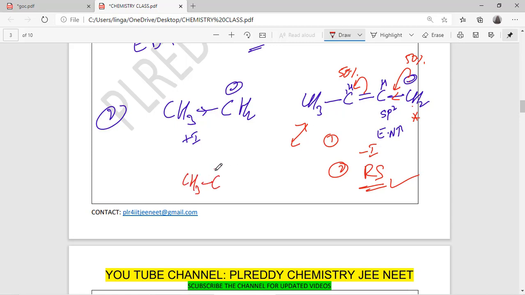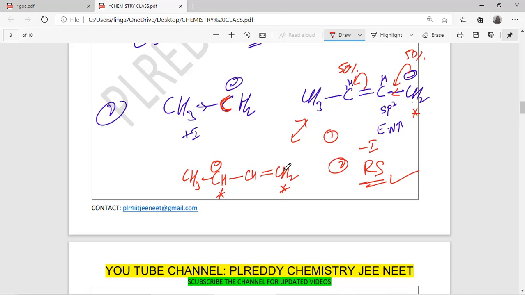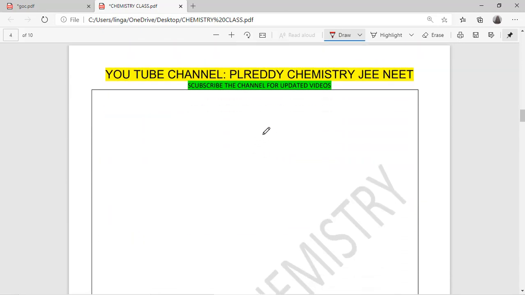CH3C, second carbon, negative charge, hydrogen is there, CH2. So this carbon and this carbon share 50-50%. So no one carbon has the full negative charge. So that is more stable compared to the other. Here negative charge is there, but here only 50-50% charge. So this is the logic you can apply.